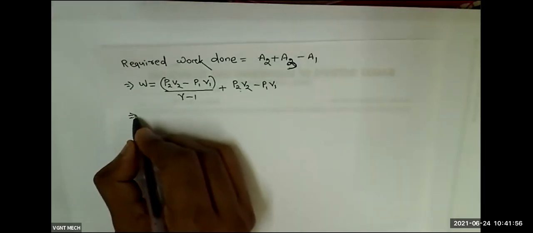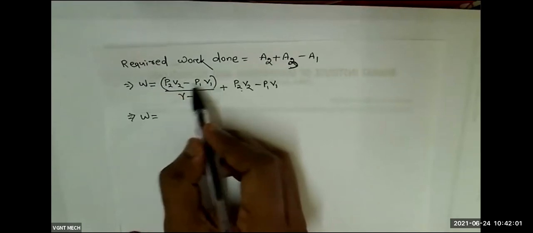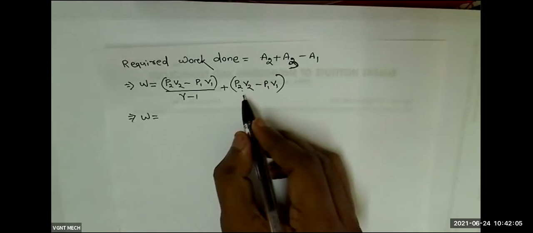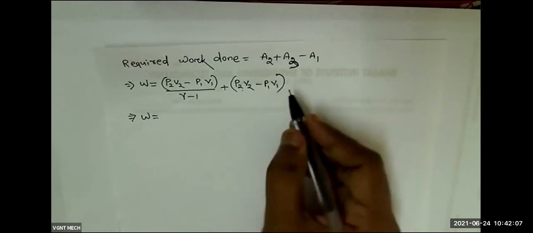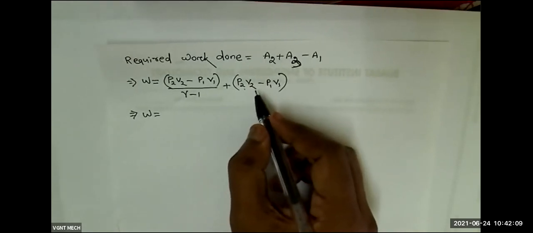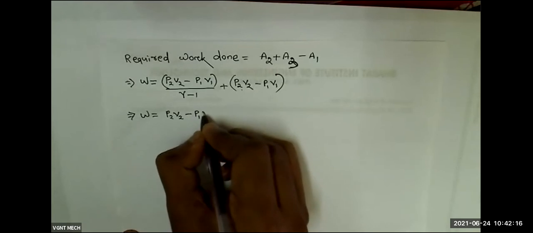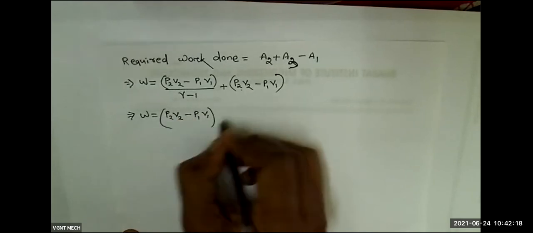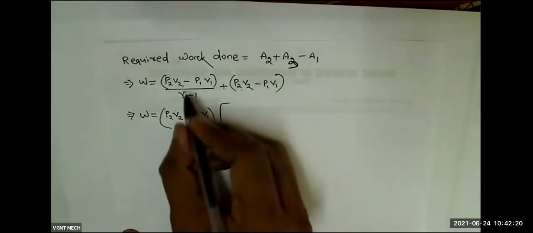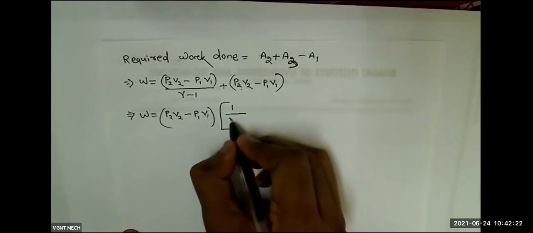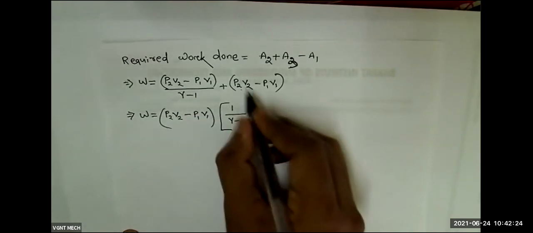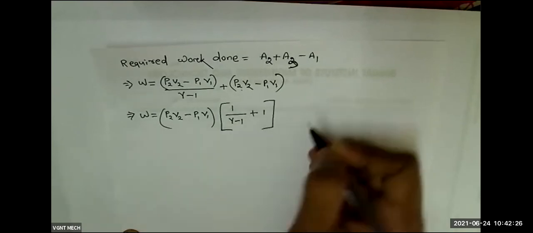A little simplification: here P2 V2 minus P1 V1 is there, and here also P2 V2 minus P1 V1. So I take P2 V2 minus P1 V1 common. Here it will be 1 divided by gamma minus 1, and the other term gives plus 1.